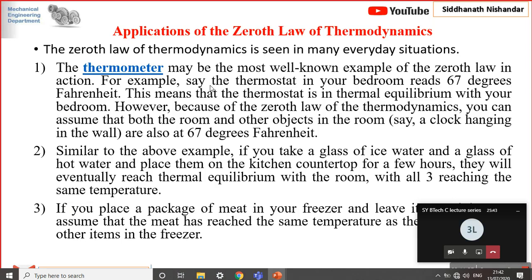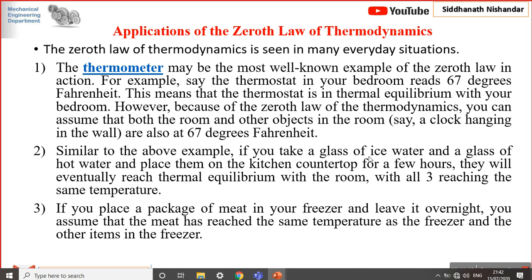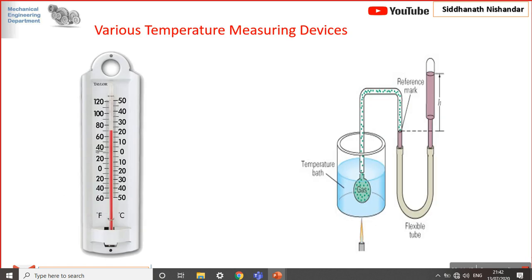Okay, these are the applications of the zeroth law of thermodynamics. Now, what are the developments in the zeroth law? The zeroth law is nothing but it is going to measure temperatures. If you observe the various applications of measuring temperatures, one question comes to mind: how to measure the temperature of a furnace. It is possible to measure temperature with a thermometer, but for a furnace it is highly impossible. So development is going on. I am discussing a few applications of this zeroth law.